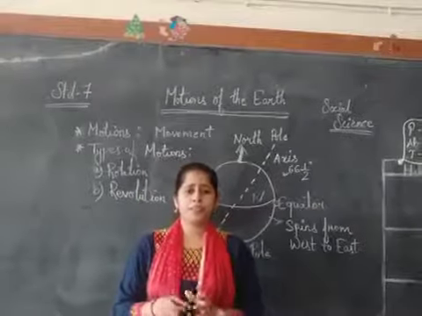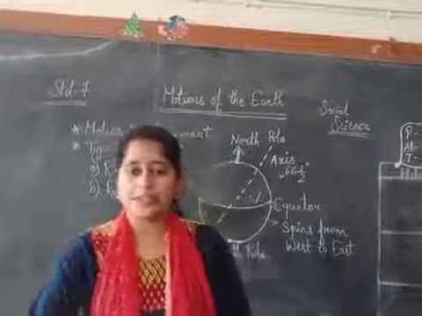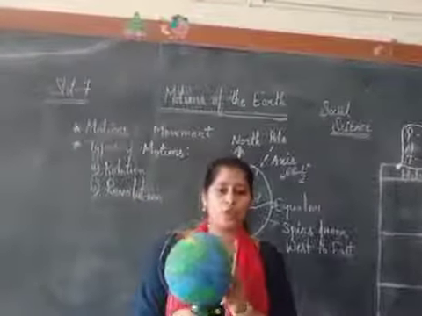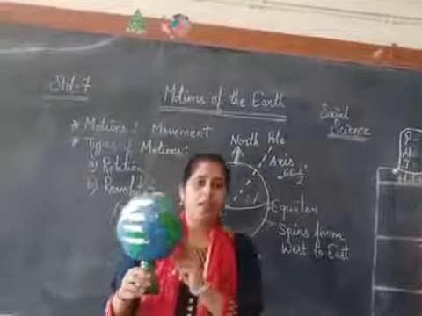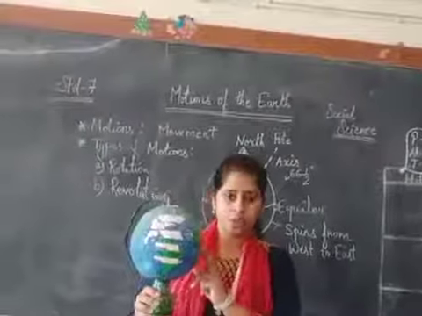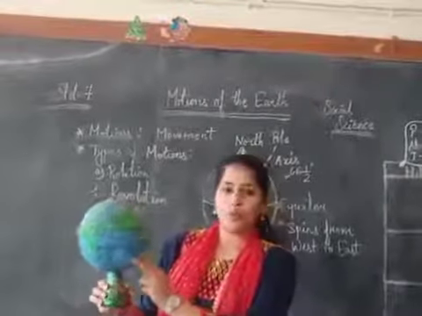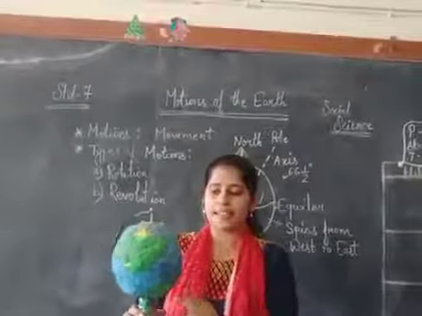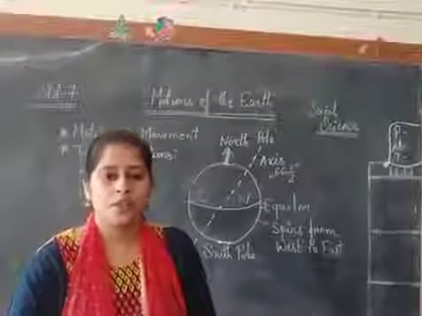We can understand more about the Earth with the help of a globe. So see, this is the globe and it is a model of the Earth. A globe is a model of the Earth which shows continents, all the green part, and the blue part, which is your oceans and seas. All these are shown on a smaller scale.